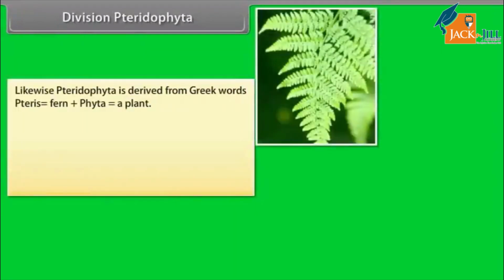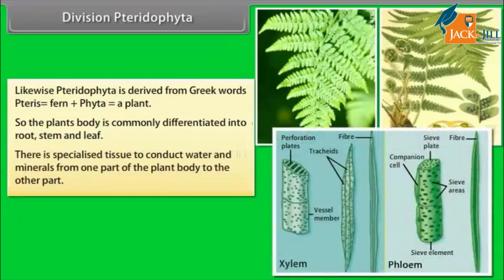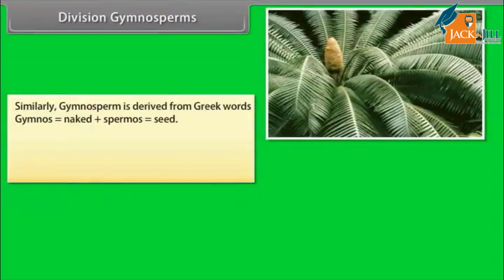Division Pteridophyta. Likewise, Pteridophyta is derived from the Greek words pteris, fern, plus phyta, a plant. So the plant's body is commonly differentiated into root, stem, and leaf. There is specialized tissue to conduct water and minerals from one part of the plant body to the other part. Division Gymnosperms. Similarly, gymnosperm is derived from the Greek words gymnos, which means naked, plus spermos, which means seed.